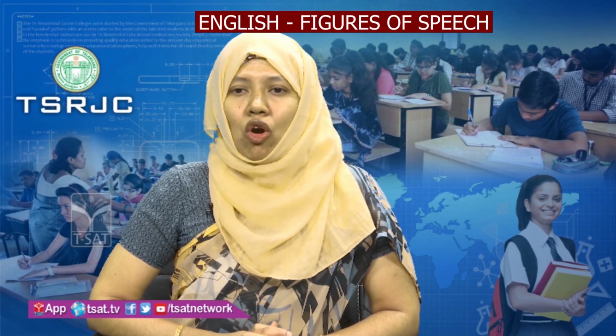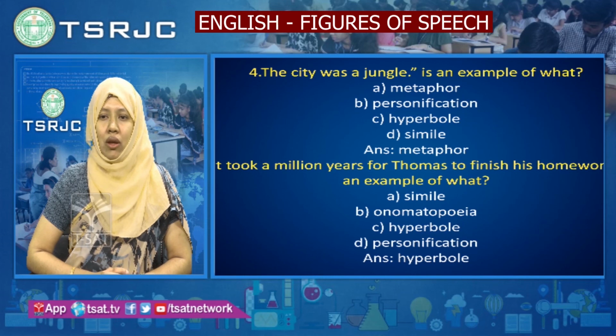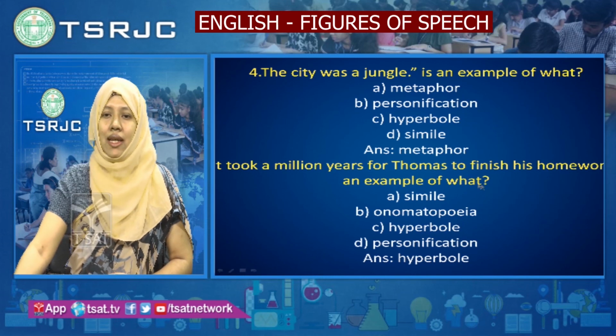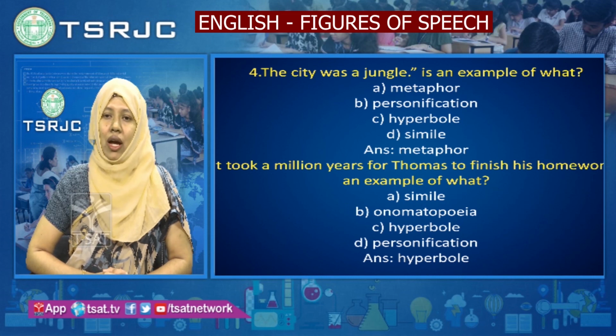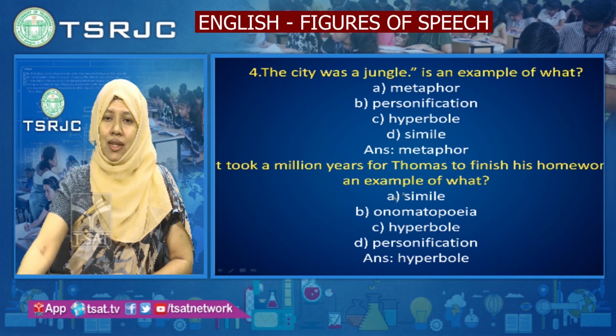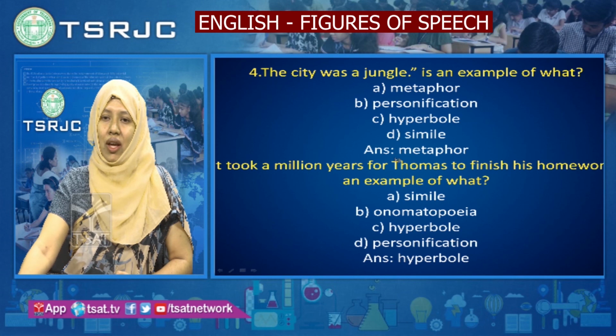"It took a million years for Thomas to finish his homework" is an example of what? Simile, onomatopoeia, hyperbole or personification?